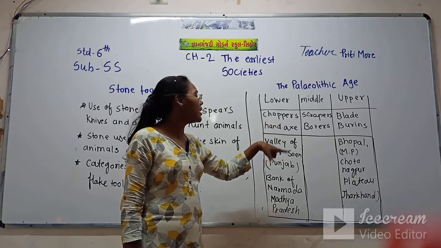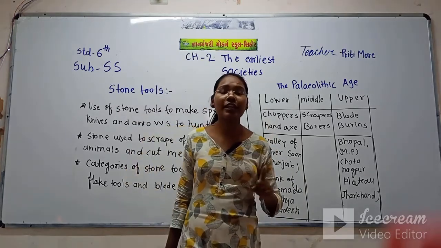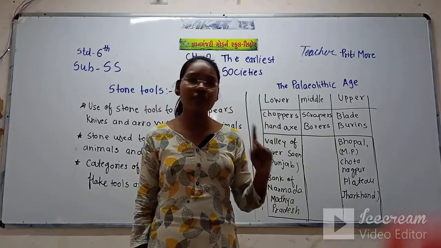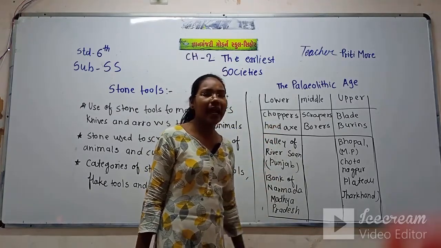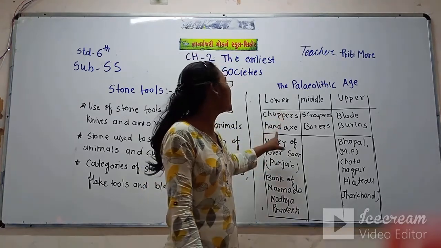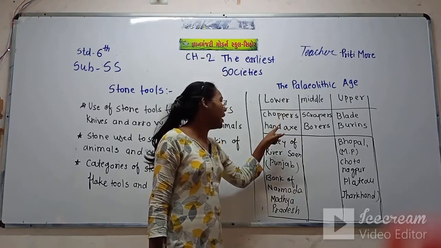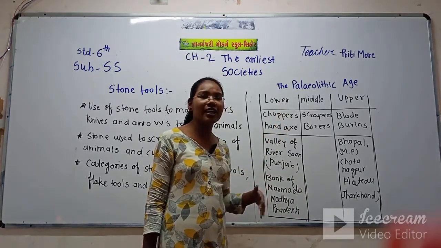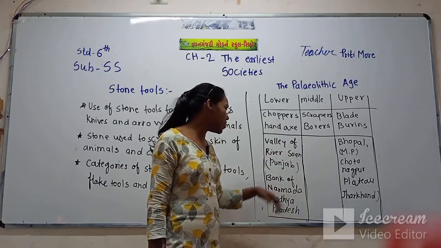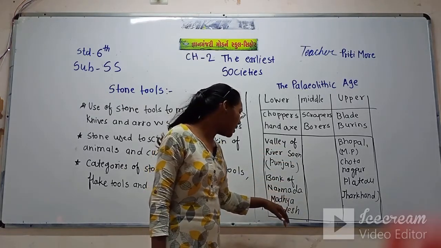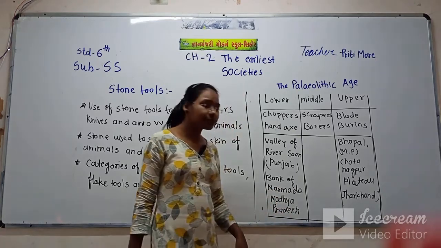In the lower Paleolithic age, the climate was very warm, and they were using the chopper and hand axe. Many of the hand axes were found by archaeologists in the valley of river Son, Punjab, and on the bank of the Narmada, Madhya Pradesh.